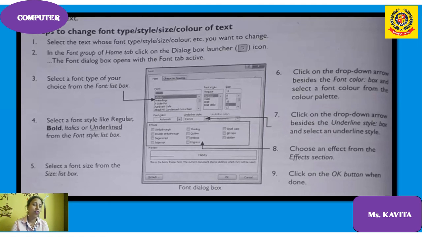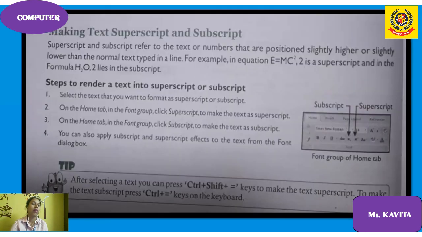So select the font type of your choice, then select the font style like regular, bold, italic, then select the font size, then click on the drop down for font color, then underline. Suppose you want to underline, you can underline and click on the OK button.